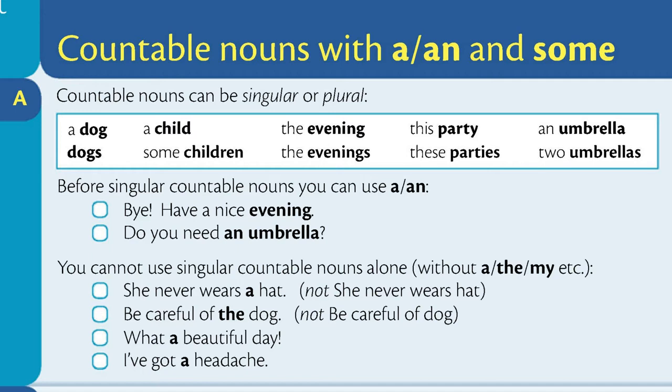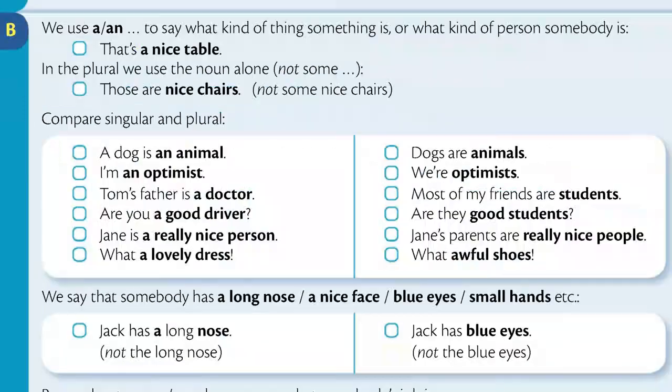Have a nice evening. Do you need an umbrella? You cannot use singular countable nouns alone, without a, the, my, etc. She never wears a hat. Be careful of the dog. What a beautiful day. I've got a headache.